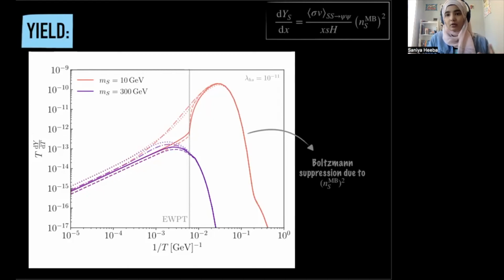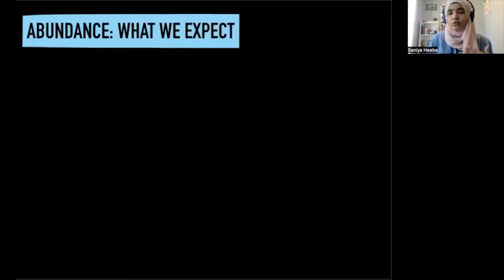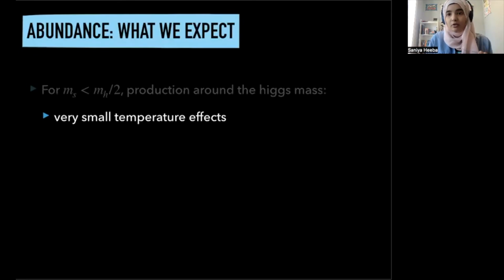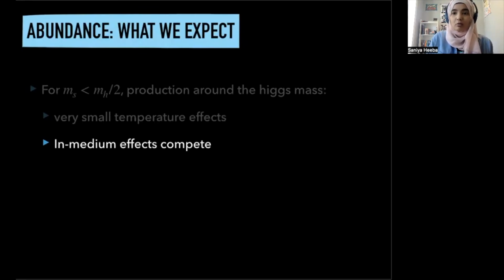So now we know what the yield looks like, we know what the cross-section looks like. What do we expect for the abundance? In particular, how do we expect the abundance to change? Now, for small dark matter masses where most of the production is via Higgs decays, we would expect very small temperature effects, right? Because most of this is happening at late times. And we also know that in-medium effects compete. So the whole thing would give us something that's not super different for small masses.